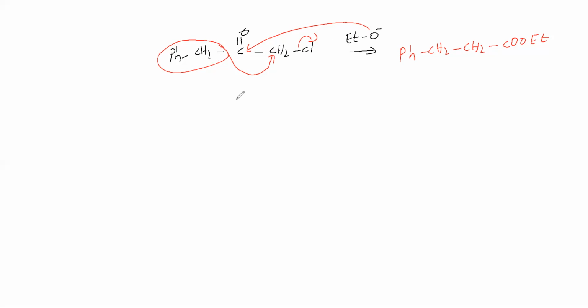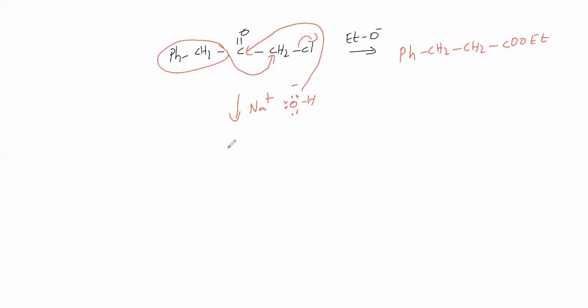So now it is treated with sodium hydroxide base. How the reaction will be, we will see. This O minus is attacking this carbon, so we are getting the product.